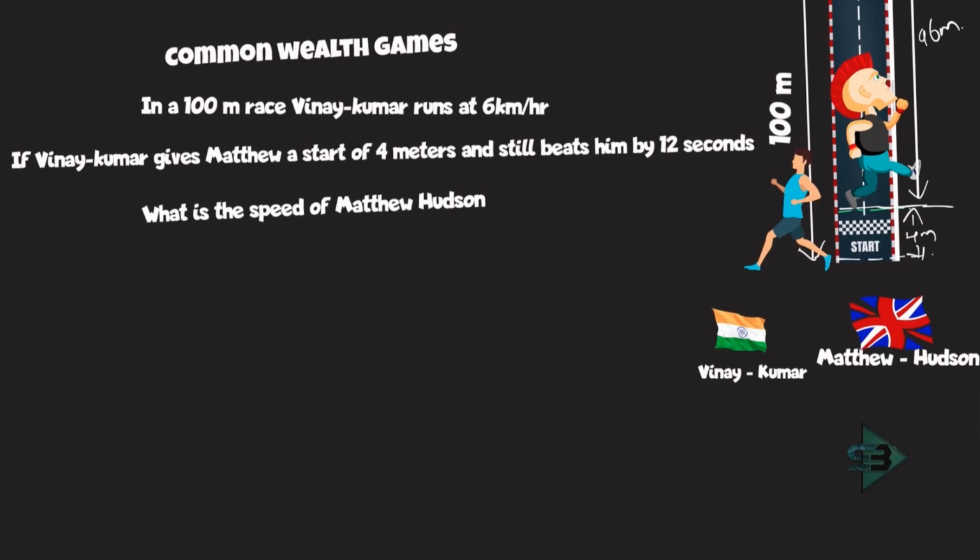Okay, now let's start with Vinay Kumar and let's compare this. Now first, what is Vinay Kumar doing? He is running 100 meter race and he runs at the speed of 6 km per hour. Now race is 100 meter and the speed is given in kilometer per hour. So let's convert it to meter per second. So 6 km per hour is the speed. So I'll multiply this by 5 by 18 to convert it to meter per second. So 6 ones are 6, threes are, comes out to be 5 by 3 meter per second is the speed of Vinay Kumar.